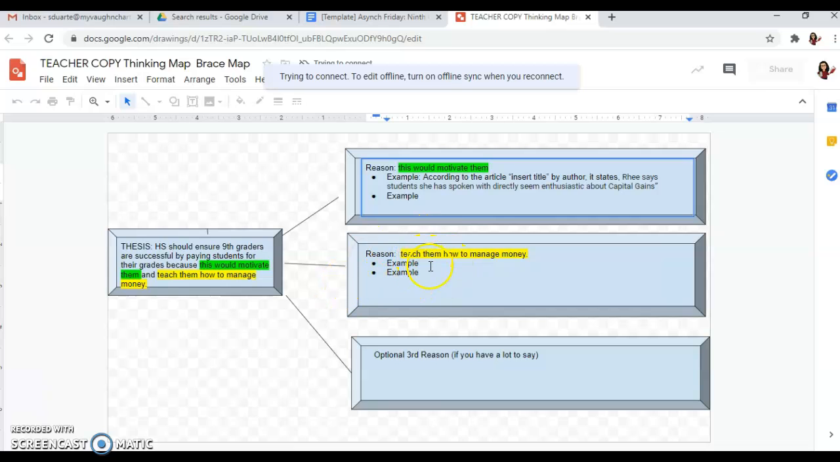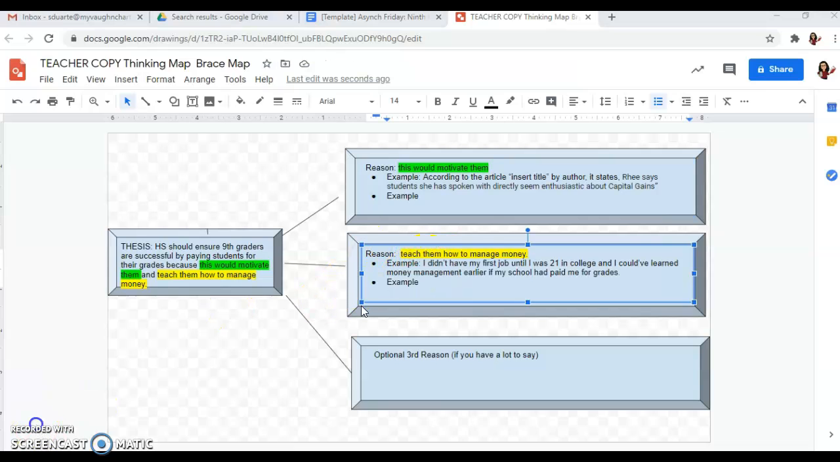So I'm going to do one like that for this second example. This is the example that I chose. This is based on personal experience. So I'm trying to prove that paying students for their grades would teach them how to manage money. So an example I provided was, I didn't have my first job until I was 21 in college, and I could have learned money management earlier if my school had paid me for grades. This would be a great thing to start exploring more, perhaps talking about how money management would have helped me from freshman year, or perhaps how I could have started saving money.